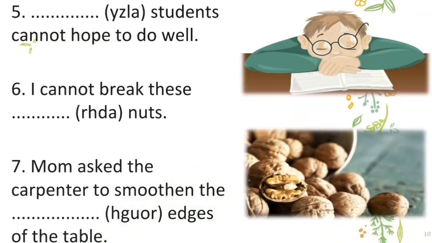What can you see in the first picture? A lazy boy who was sleeping with a book. Without studying, he is just sleeping, isn't it? So what can be the exercise and what can be the answer? Dash students cannot hope to do well. What can this be? Yes, it is lazy. Lazy students cannot hope to do well because they don't work hard.